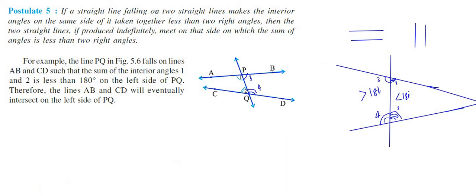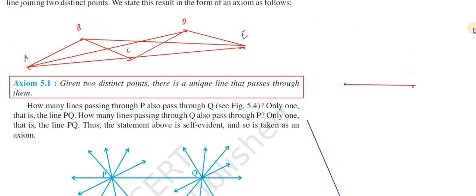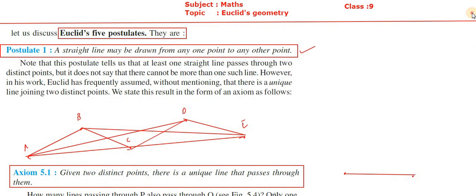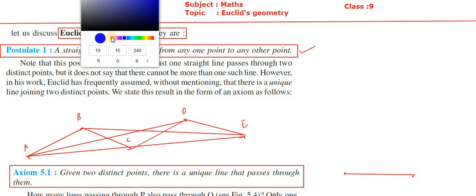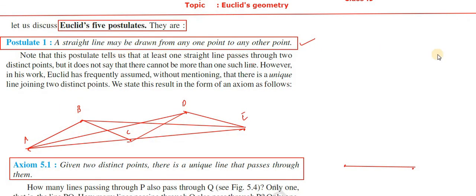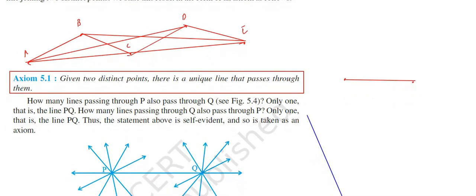Is it clear? Okay. I hope all of you understood. This is Euclid's fifth postulate. Now in the classwork, you need to write this. First write Euclid's five postulates. Write whatever is in the box. Write Euclid's postulate 1, and write this axiom 5.1.